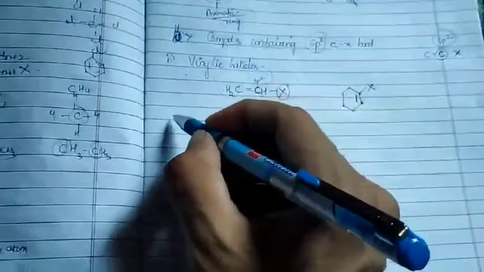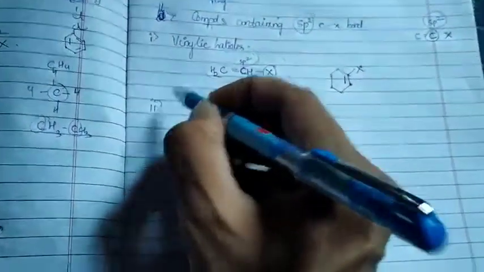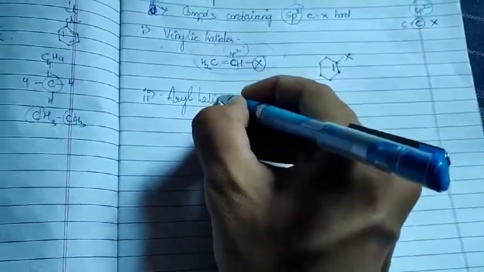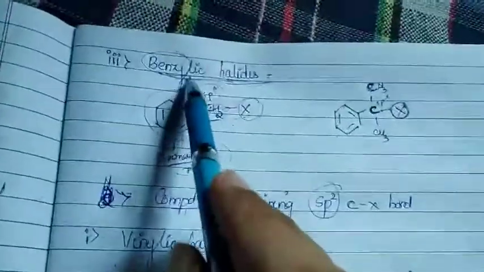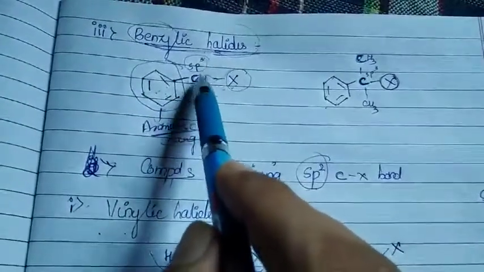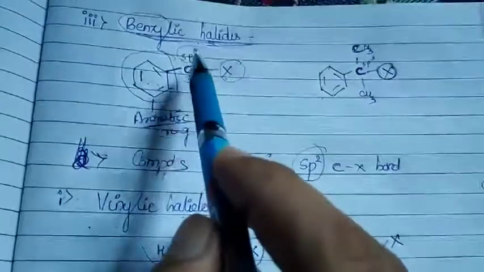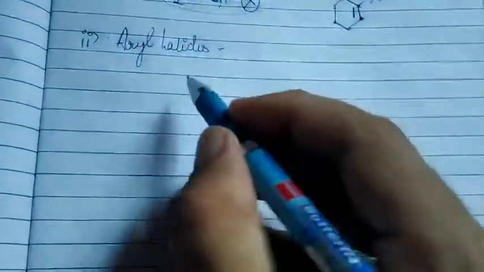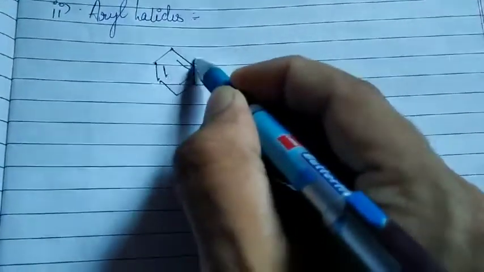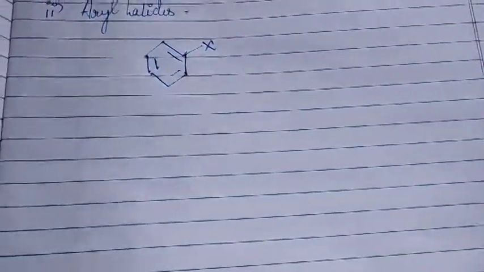Coming with respect to vinylic halide, there is another important sub-classification, which is called your aryl halides. In benzylic we saw the halogen is attached to an sp3 hybridized carbon atom which is next to your benzene, also your aromatic ring. Here, it will be directly attached to that aromatic ring in this way. So this could be called your aryl halides. How can I define it?